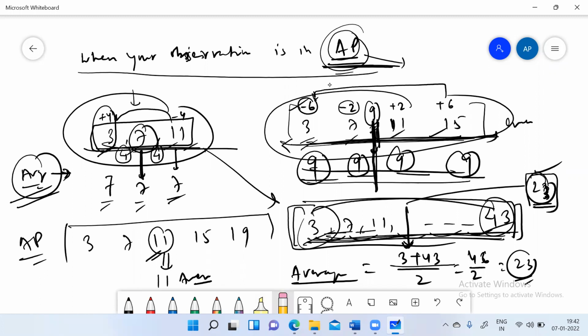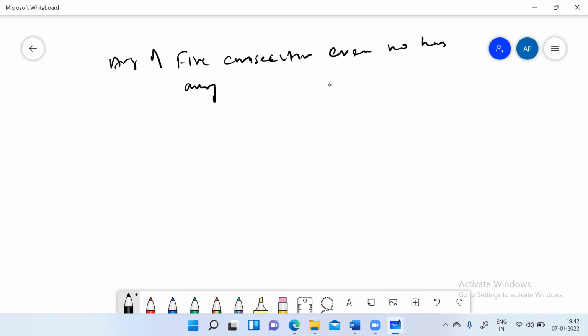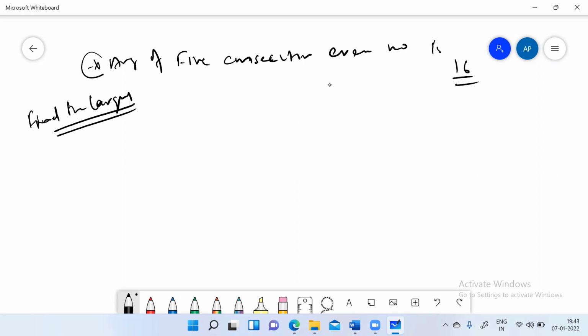If I say the average of 5 consecutive even numbers is 16, and I ask you to find the largest number, how would you visualize or solve the question?